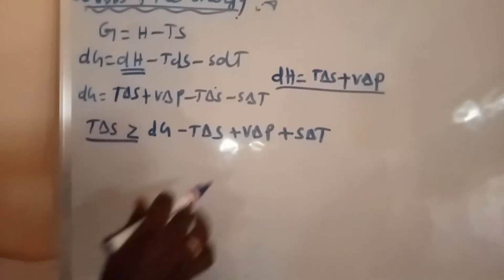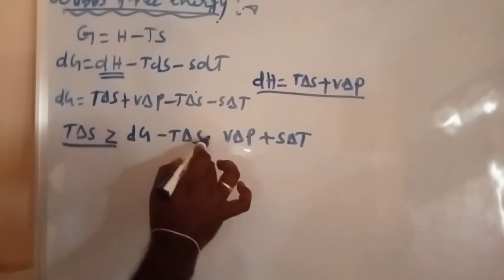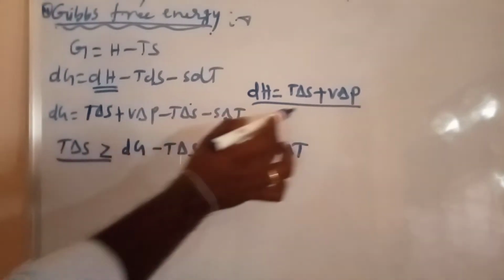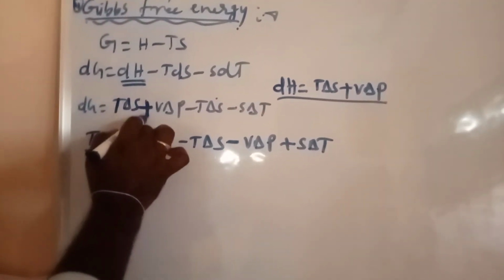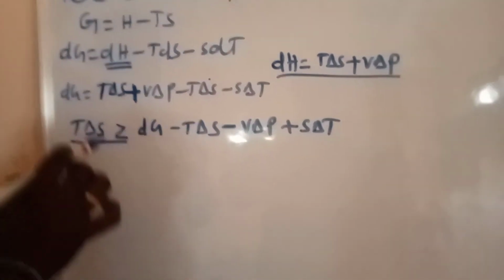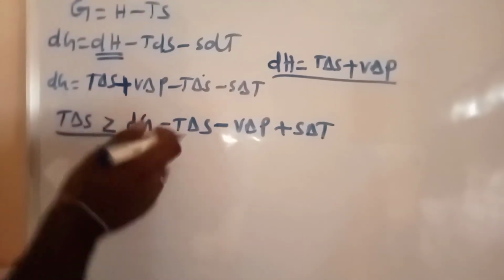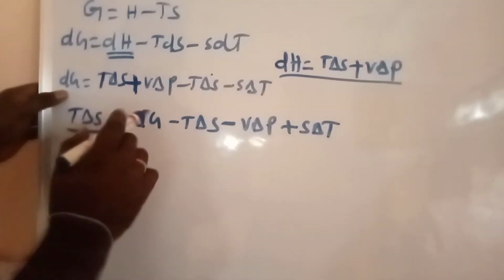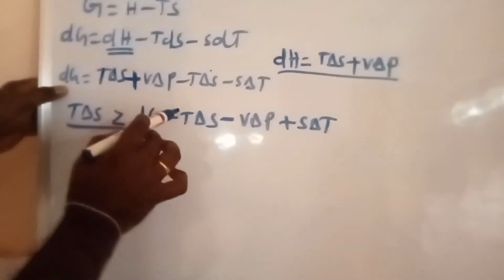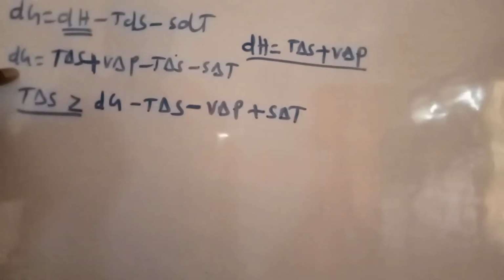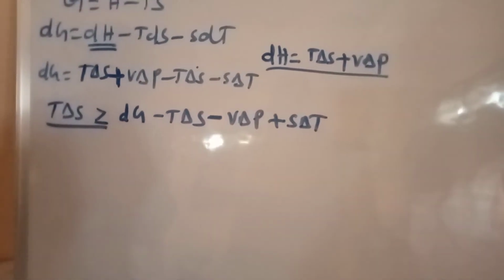T delta S, here plus T delta S plus VdP minus T delta S minus S delta T. After that, when writing T delta S on the left side, plus T delta S greater than or equal to, the remaining dG, plus T delta S minus T delta S, plus VdP minus VdP, after that plus SdT.